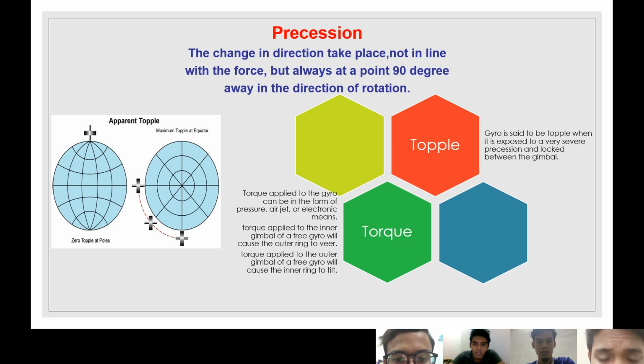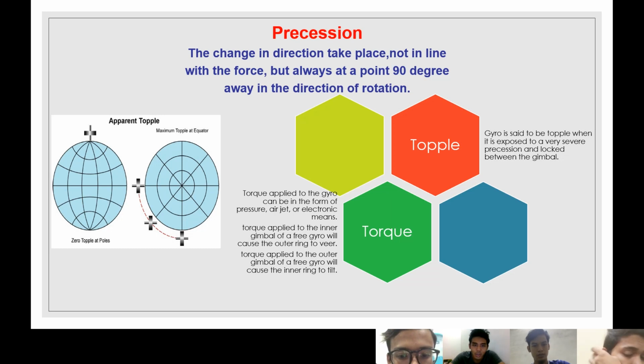Okay, topple and torque. As you can see, the topple here. Zero topple is at the top of the gyro. What is topple? A gyro is said to topple when it is exposed to a very severe precession and lock between the gimbals. Torque, what is torque? Torque applied to the gyro can be in the form of pressure, air jet, or electronic means.